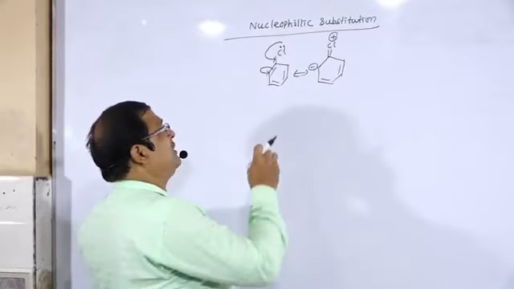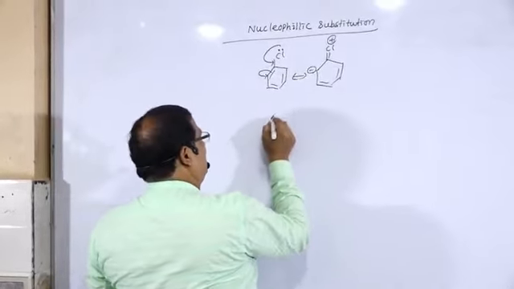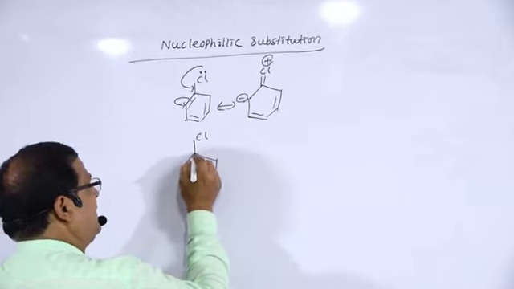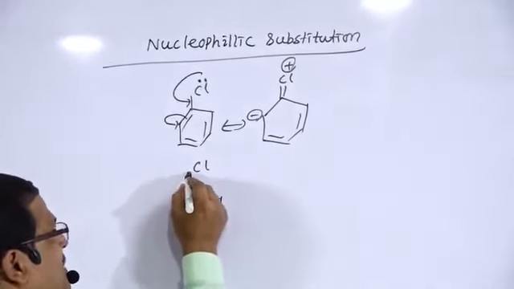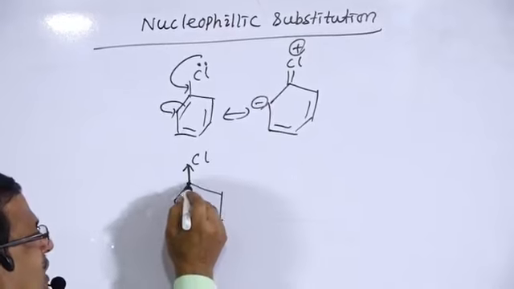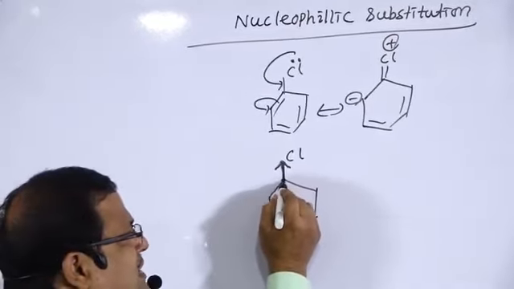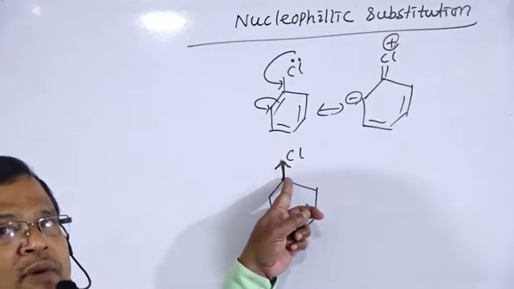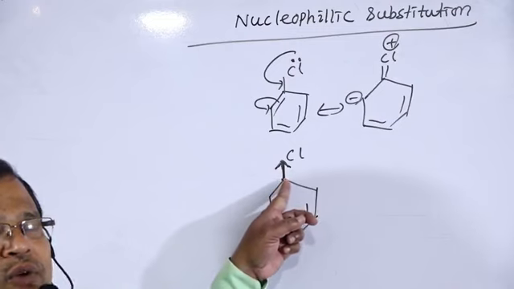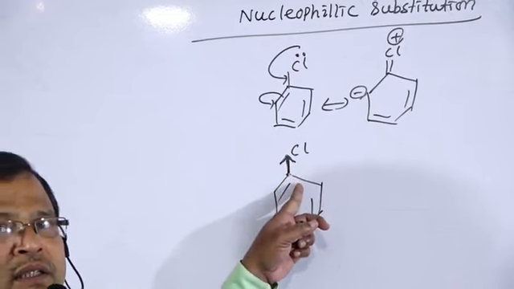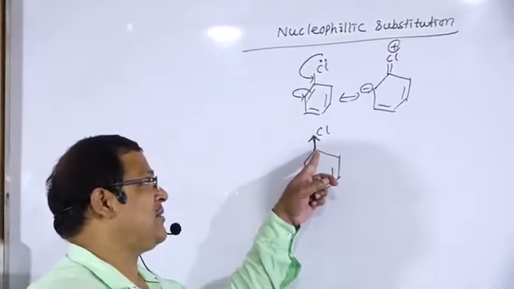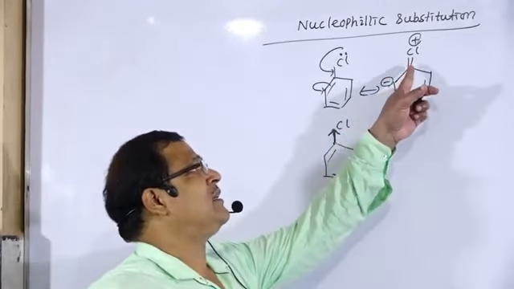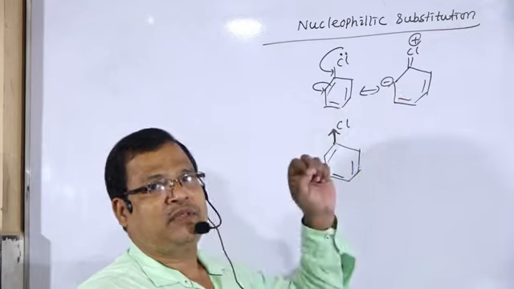And moreover, this chlorine atom will withdraw electrons from the ring, so electron density decreases at this point. Therefore, this point can be attacked by nucleophiles like NH2 minus or OH minus, etc. But it is a difficult process because of the development of the carbon-chlorine double bond character.